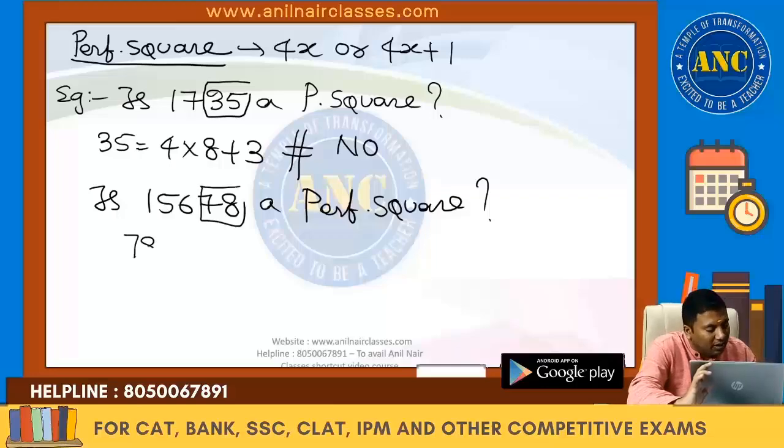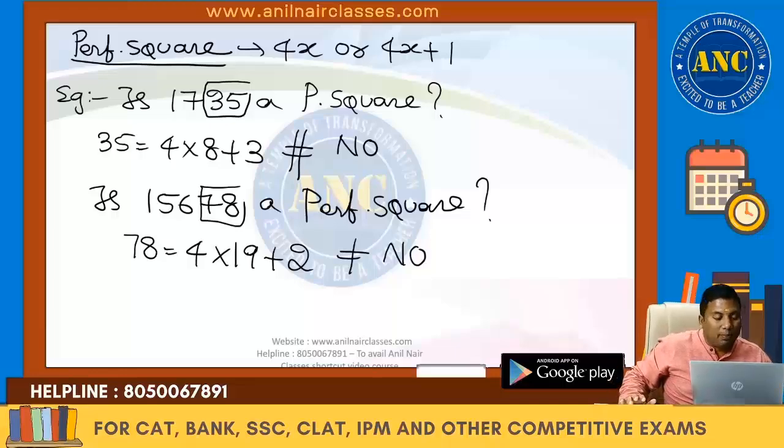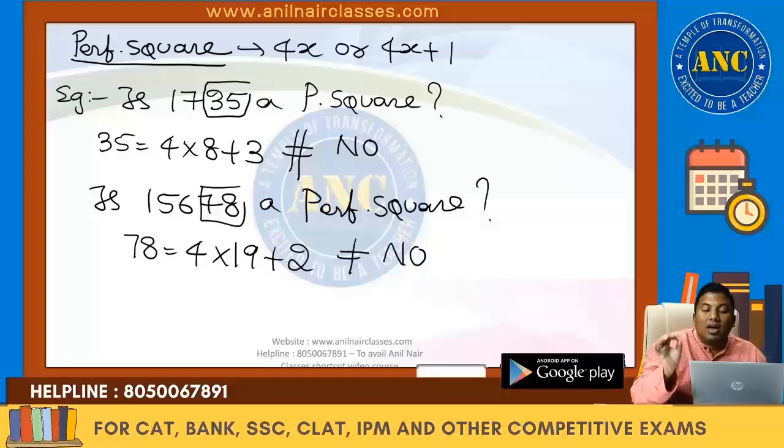78 is nothing but 4 into 19 plus 2. It cannot be of the form 4k plus 2 or 4k plus 3. So the answer is, it is not a perfect square. If a number is of the form 4k plus 2 or 4k plus 3, then it is not a perfect square. I hope it is clear, right?